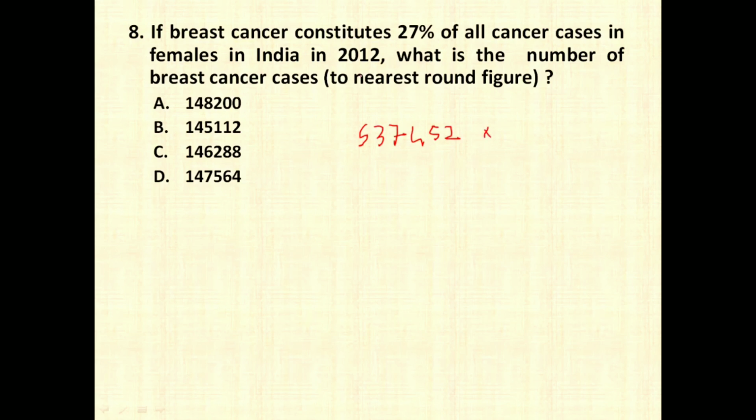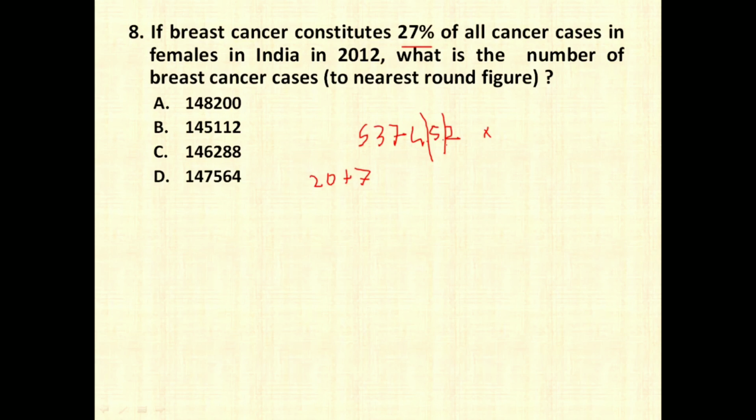So you have to find out what is 27% of this value, 5,37,452. There are two ways. One, you can compute 20% and then add 7%, or you can also go with 30% minus 3%. So for 20%, 10% is going to be 53,745.2. This is 10%, and when you add 10% again, and 7% is nothing but 5374.52 into 7.